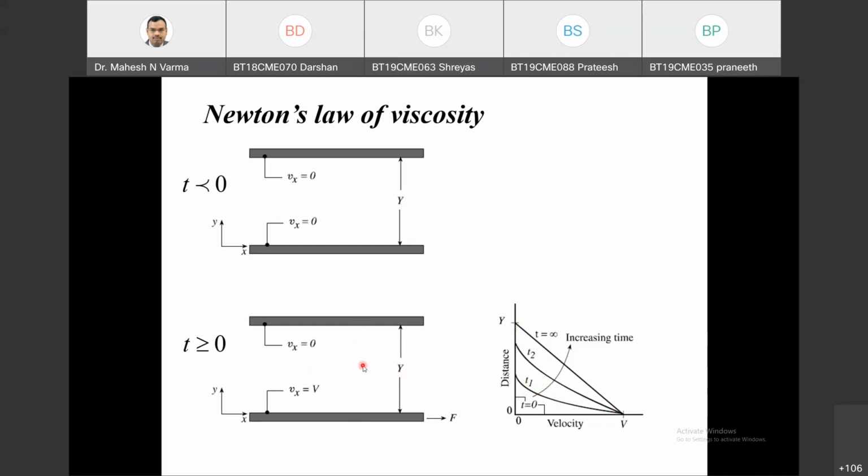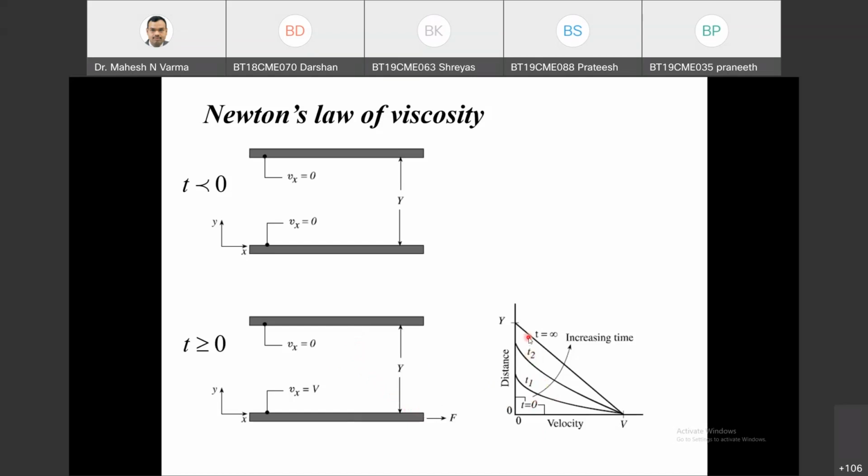So here velocity will be 0, and there will be a slow increase in velocity, and it will be maximum at the bottom plate. Similarly, at time t equals t2, it will have penetrated to a greater distance, till this point, y2. So at time t equals t2, all the layers above this point will have velocity 0, and then slowly it will increase and reach a maximum velocity equal to v at the bottom plate.